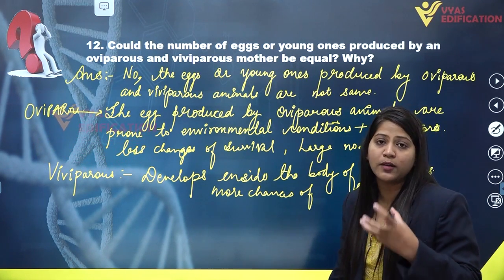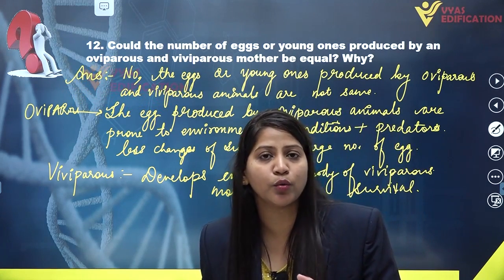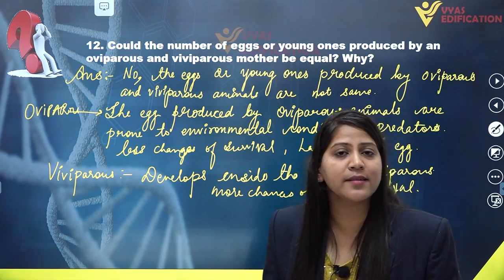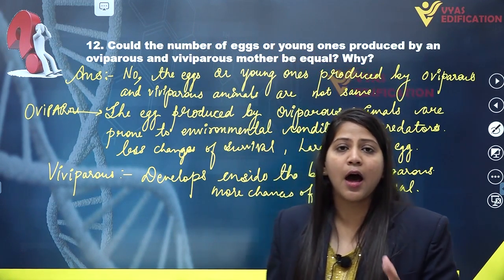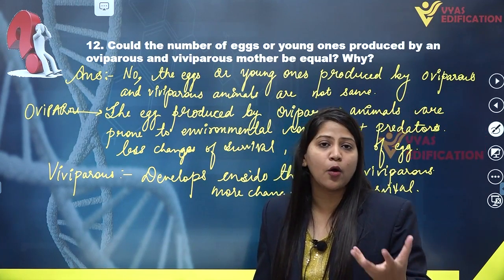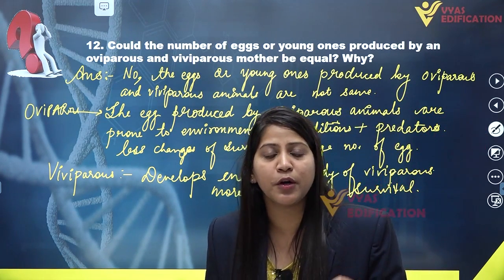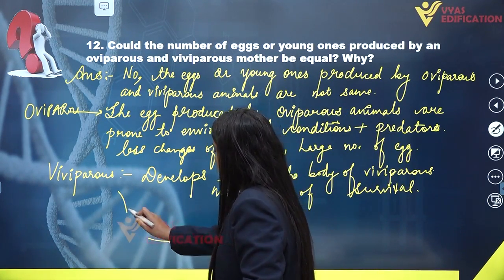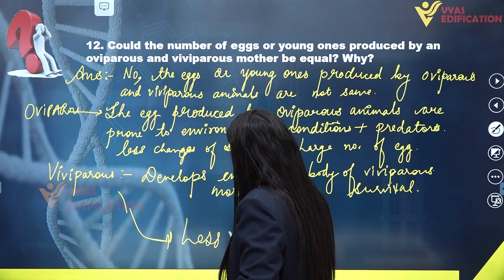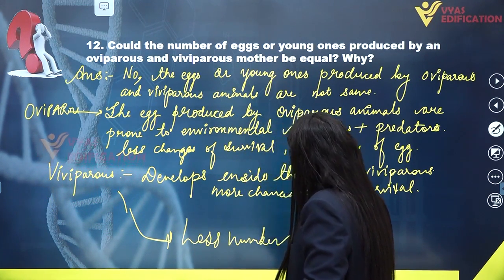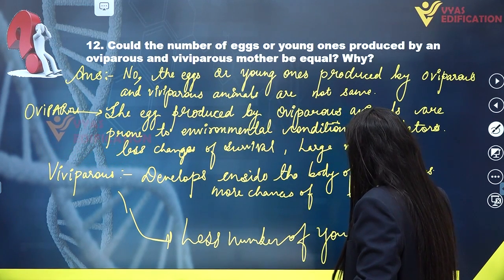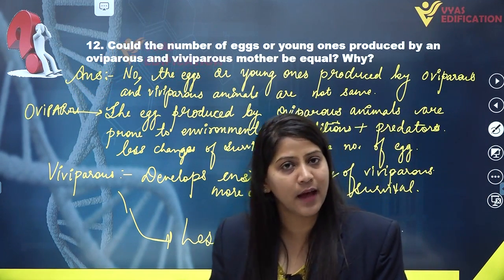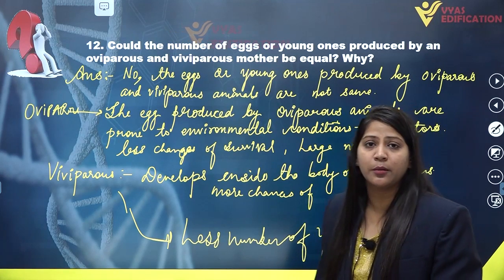Because they have more chances of survival as compared to the survival chances of offsprings produced by oviparous animals, the eggs are produced large in number by oviparous animals, and the young ones produced by viviparous animals are less in number. So they produce fewer young ones as compared to the eggs produced by oviparous animals. So this is the complete solution of question number 12.